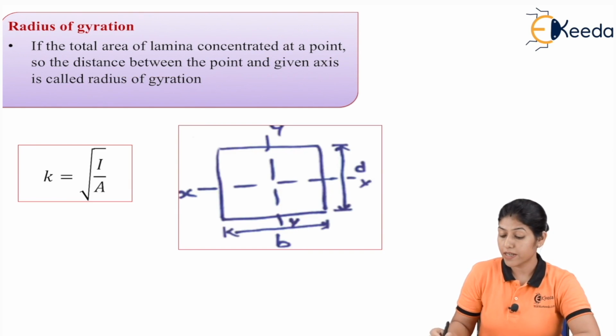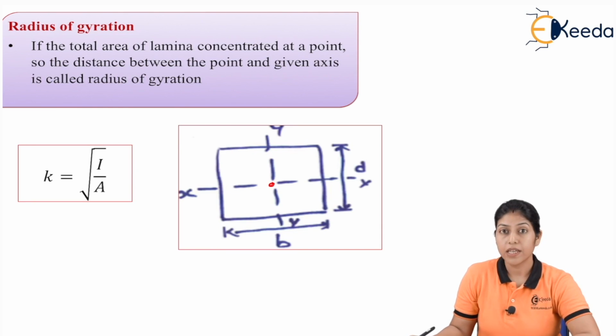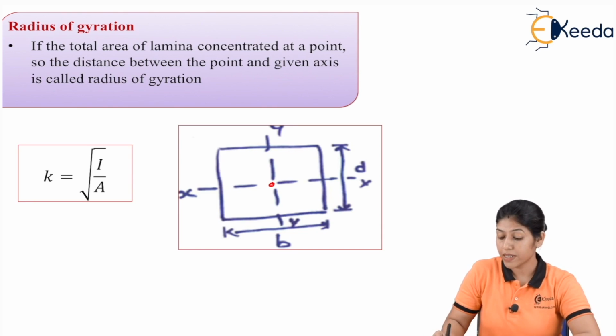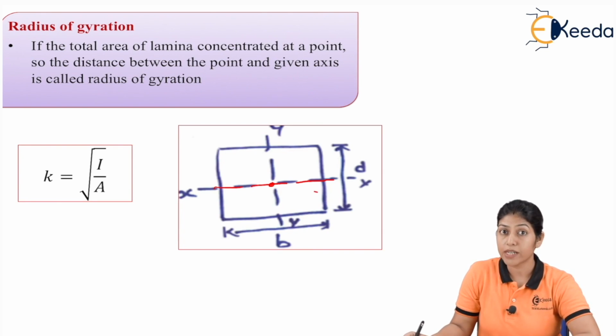Let us consider this is the lamina, and a point where the area of the lamina is concentrated, and let us consider any axis, the x-axis. So the distance between this axis and the point where the total area is concentrated.